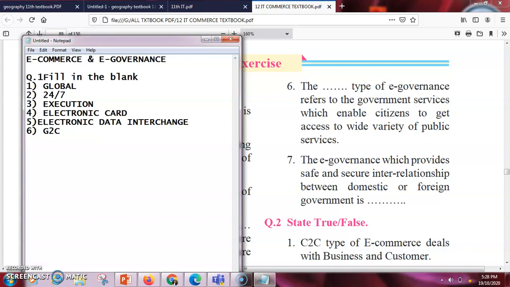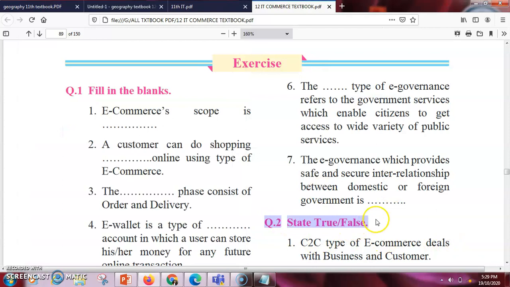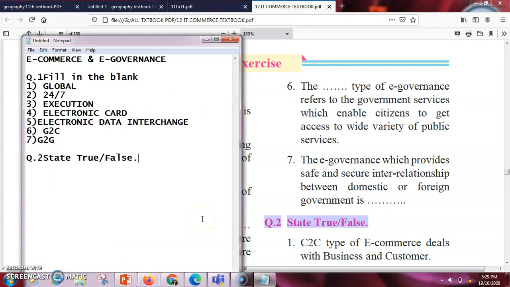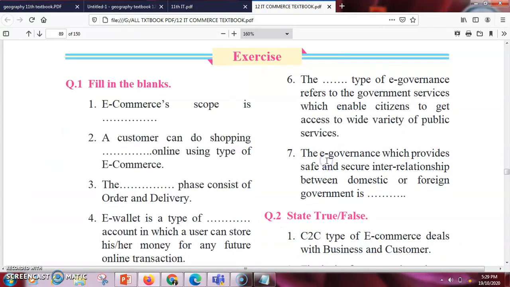Next, the e-governance which provides safe and secure interrelationship between domestic or foreign governments is dash. This is basically G2G, because the government of one state is going to interact with the government of another state, and in the case of international or foreign trade, the government of one country is going to interact with another country's government. So it is totally G2G service.